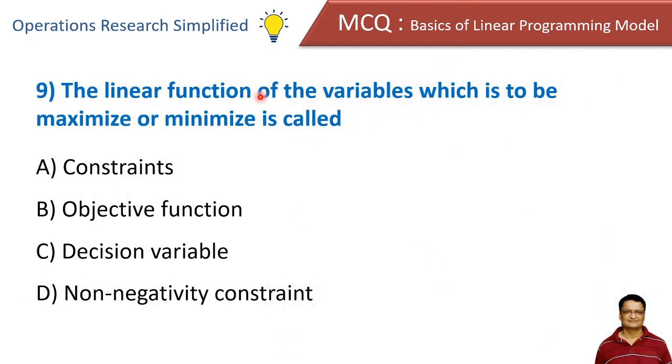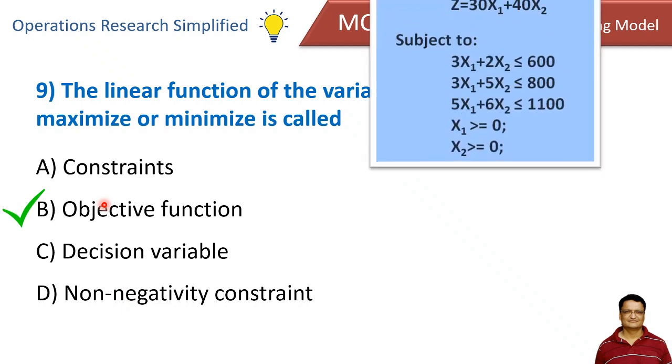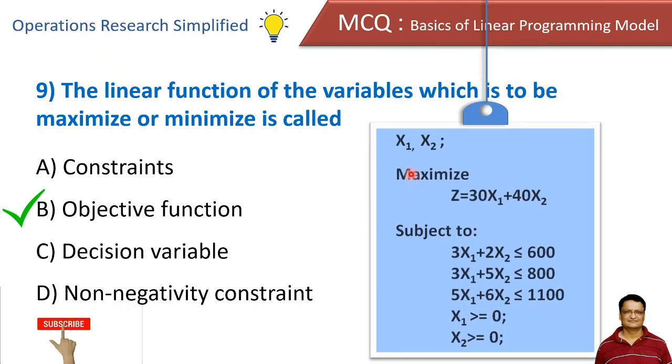The linear function of variables which is to be maximized or minimized is called: constraint, objective function, decision variable, or non-negativity constraint. And the correct answer is objective function. Now in this example you can see that x1, x2 are the decision variables.